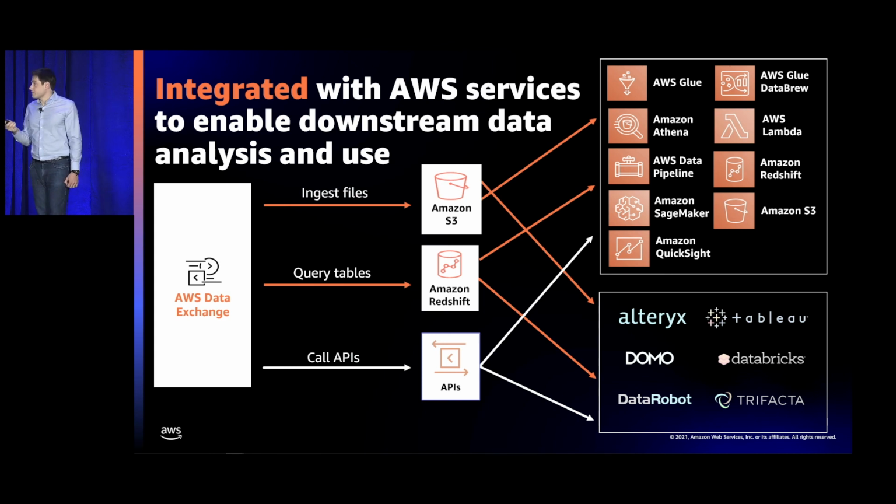And now we are supporting the ability to request data from third-party API vendors through AWS Data Exchange. So whether it's looking at a file of historical weather trends or querying tables of live sales data or requesting a stock price with a synchronous request-response API call, AWS Data Exchange has you covered. Can't wait to see what all of our customers are going to do with this great new feature.